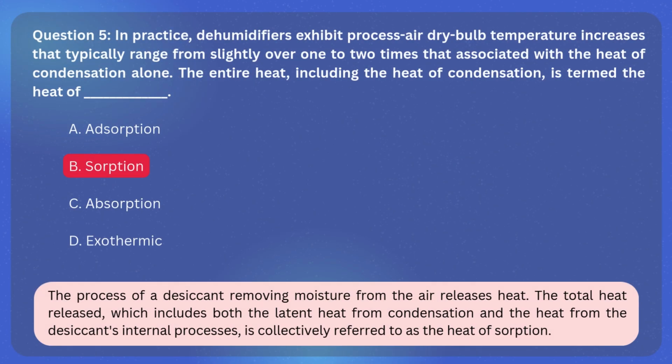The correct answer is B. Sorption. Explanation. The process of a desiccant removing moisture from the air releases heat. The total heat released, which includes both the latent heat from condensation and the heat from the desiccant's internal processes, is collectively referred to as the heat of sorption.